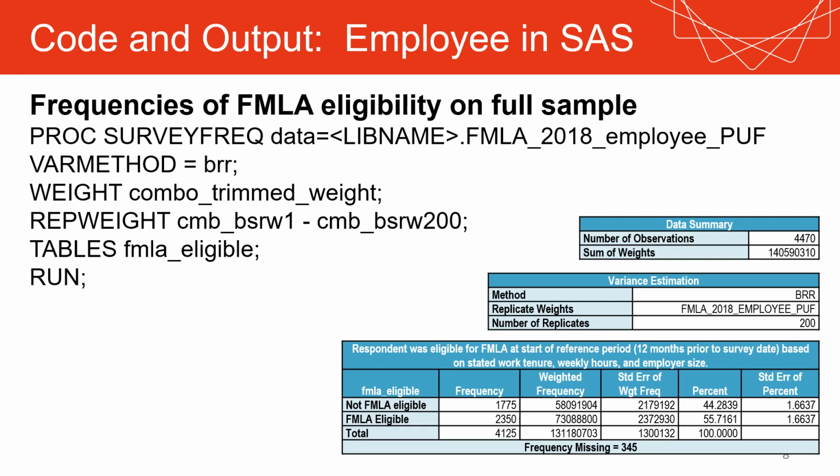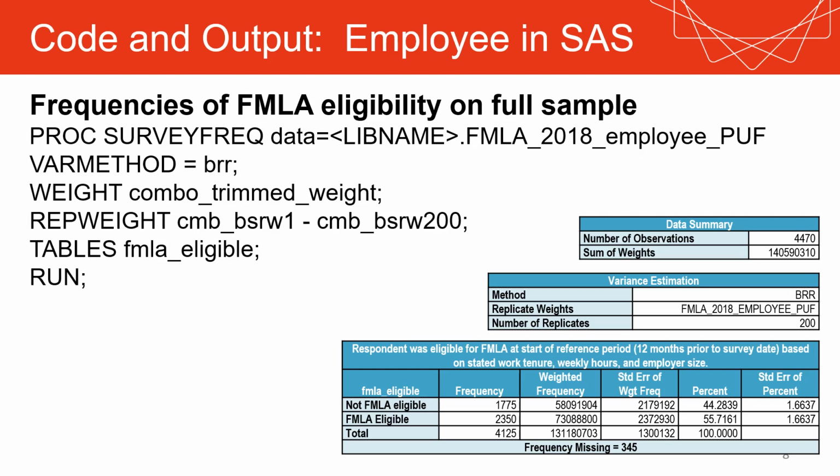So with that, I'm going to turn to the code and the sample output. The first example here is an example of how to use the employee survey in SAS. So the goal here is to compute frequencies of FMLA eligibility on the full sample. The outcome you would get from SAS is in the lower right. You can see that it gives the number and percentage of people who are not FMLA eligible, and the totals. In order to do this, you want to use the SAS command proc surveyfreq.